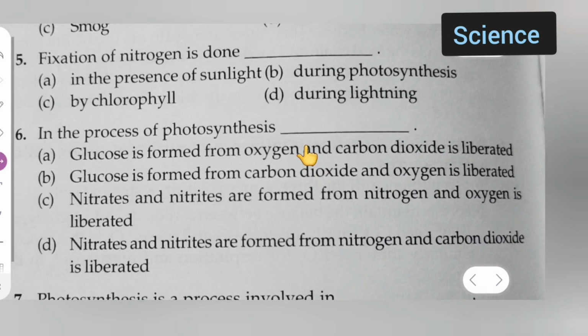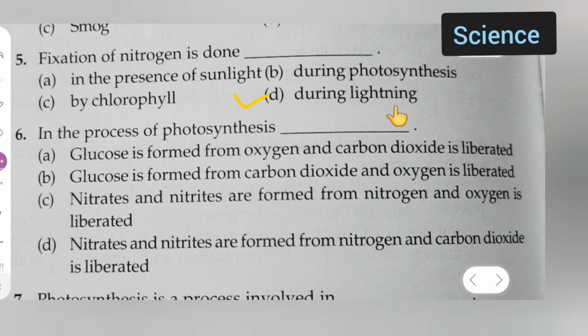Now let us see the fifth one. Fixation of nitrogen is done: option A is in the presence of sunlight during photosynthesis, option C is by chlorophyll, option D is during lightning. So which option is correct for question 5? During lightning is the correct option. Very good.